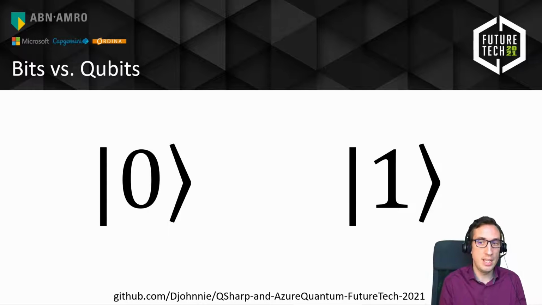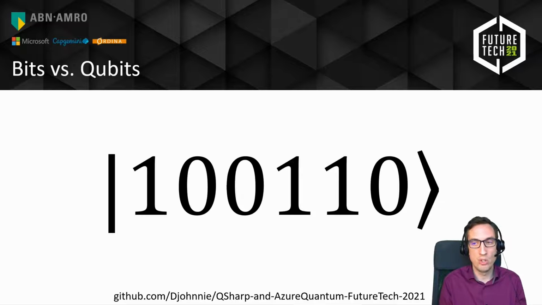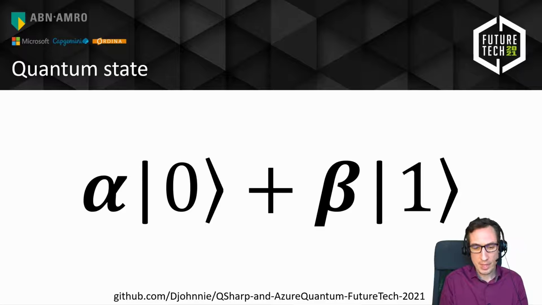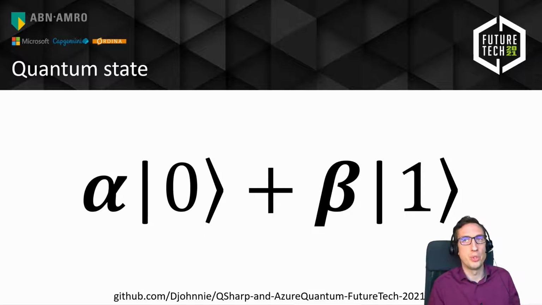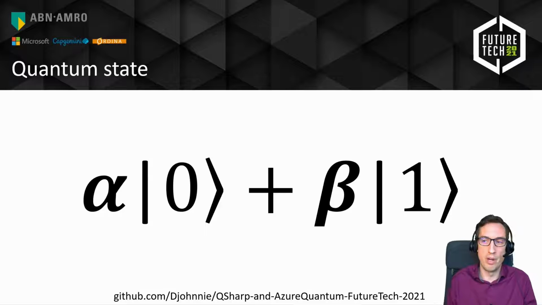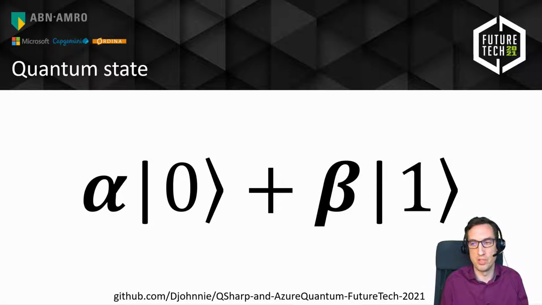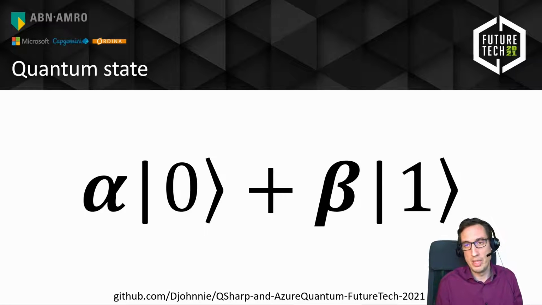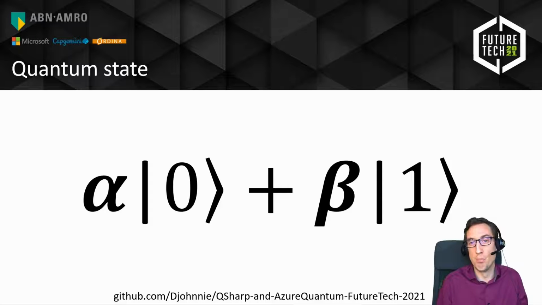And again, we can combine those states to represent all kinds of data, but we still use that Dirac notation. By the way, Dirac is named after a physicist called Paul Dirac, who invented this kind of notation. But things become interesting when we talk about qubits. They cannot only be 0 and 1, they can also be in a superposition of 0 and 1. And then we need to use some mathematics to actually represent that more complex state.